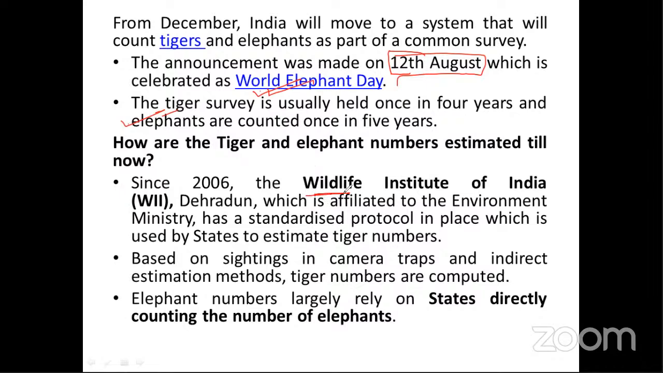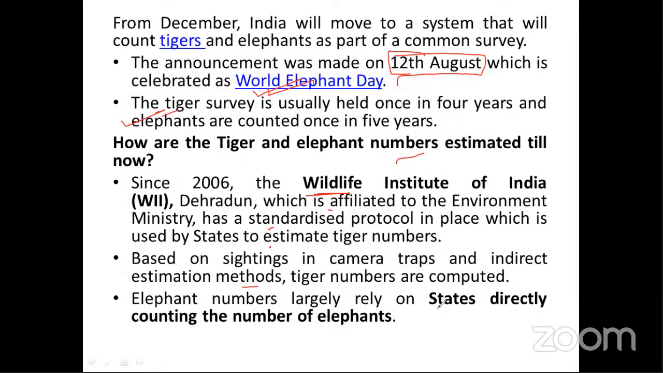Its headquarters is in Dehradun, and it is affiliated to the Environment Ministry. It has standardized the protocol in place, which is used by the states to estimate tiger numbers, based on sightings in camera traps. Tigers have unique stripes on the surface of their bodies that are very different. No two tigers have the same stripes. So on the basis of camera trapping, they count the number of tigers. An indirect estimation method is the pug mark of the tiger, which they use to count. So these are some methods.